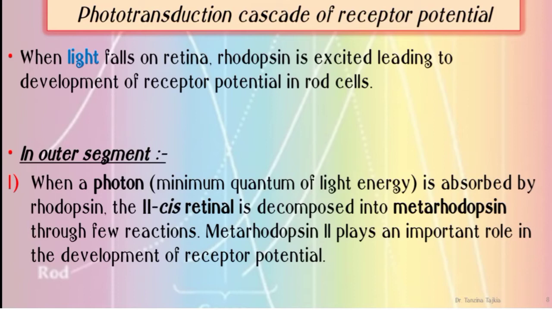When light falls on the retina, rhodopsin is excited, leading to development of receptor potential in rod cells. What happens in the outer segment? When a photon is absorbed by rhodopsin, the 11-cis retinal is decomposed into metarhodopsin through a few reactions. This metarhodopsin II plays an important role in the development of receptor potential.